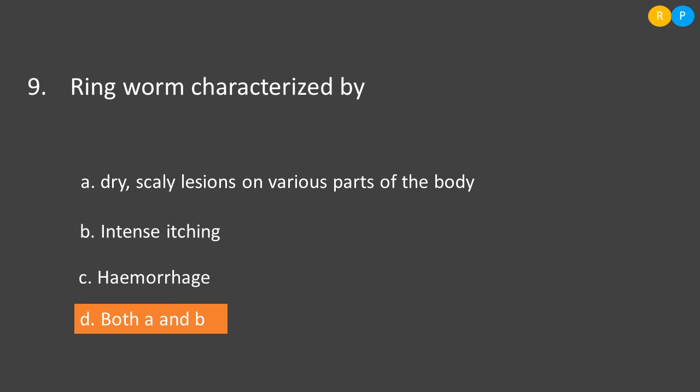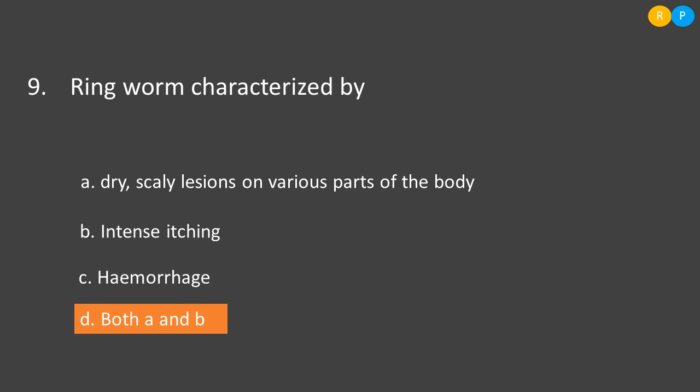Now the ninth question. Ringworm is characterized by... So ringworm is a fungal disease. Fungi are ectoparasites. It causes a skin infection. So ringworm is a kind of skin infection. When this infection takes place in humans, it causes profuse itching. Then scaly lesions will form. That means red patches will form on the surface of the skin. The lesions can be seen on any part of the body, not restricted to some parts. On any part of the body the lesions will form by the fungi. So these are some characteristics seen in ringworm disease.